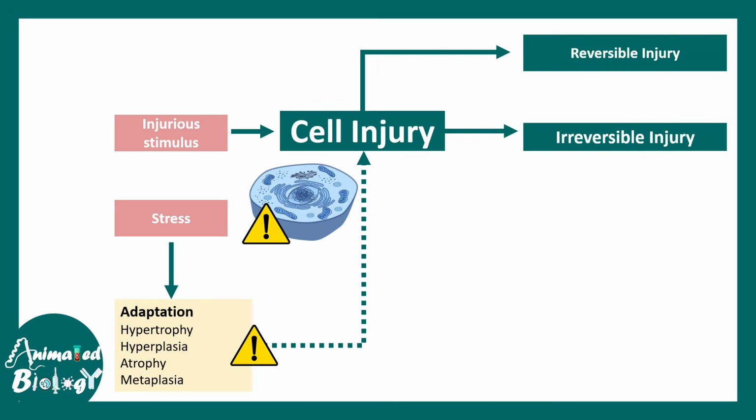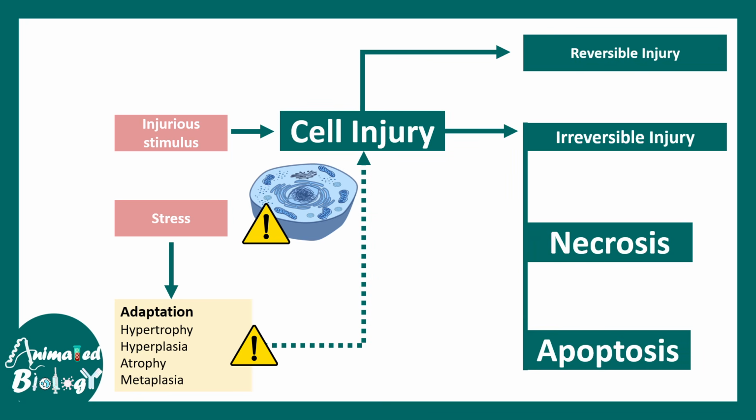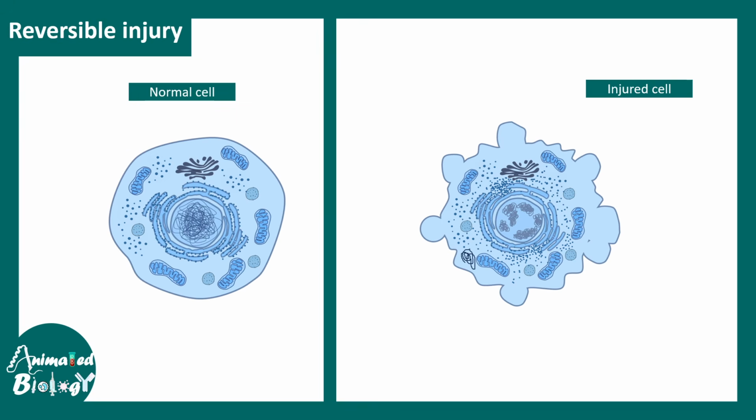If the injury is reversible, it would regain its function eventually when the stressor is removed. If the injury is irreversible, then it might undergo necrosis, apoptosis, or other kinds of non-repairable damage. We would try to understand that part. So let's talk about reversible injury. Let's see what has changed microscopically in an injured cell.